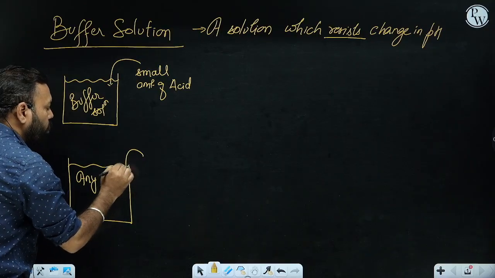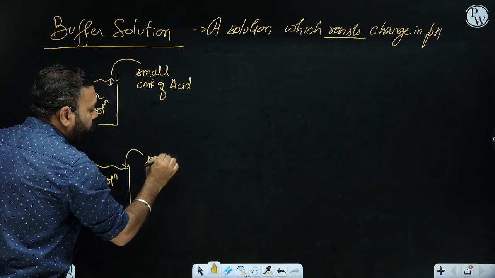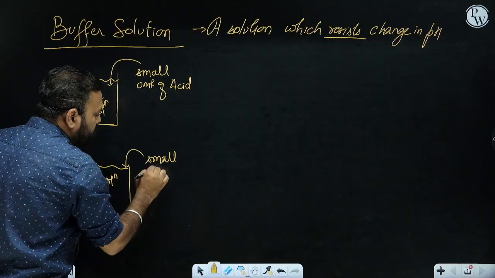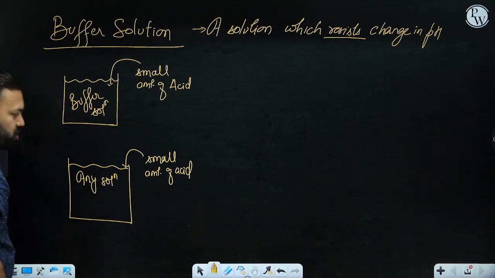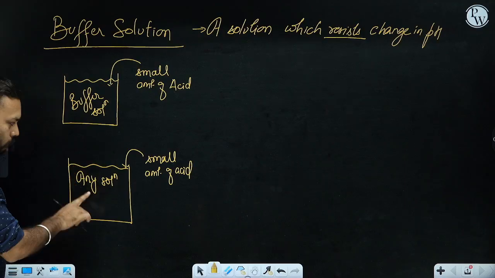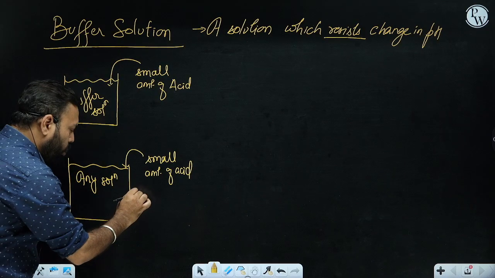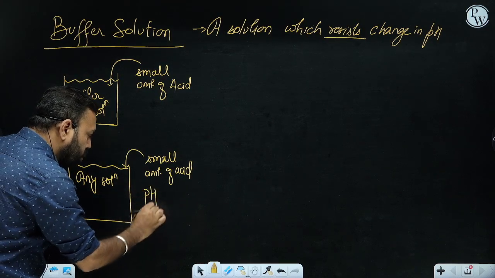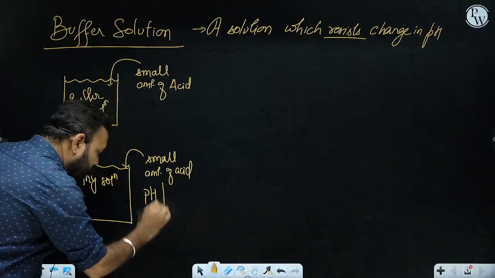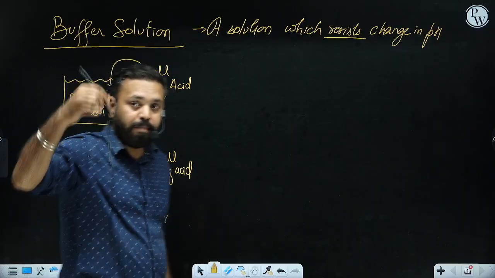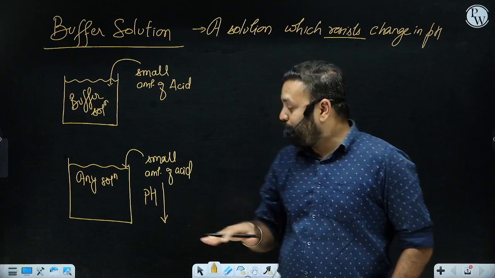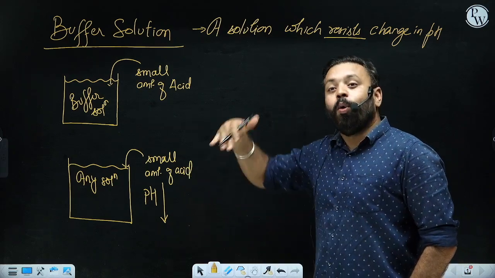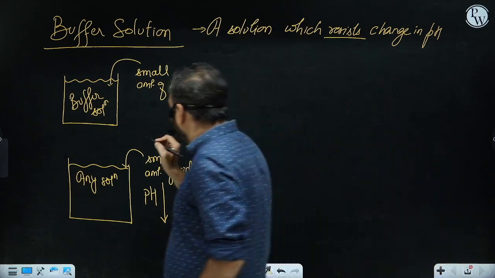What are you doing here? You're adding, again, a small amount of acid. So what is happening here? If you are clearly understanding, then you must say, sir, this is a normal solution. We are adding acid. What is going to happen to the pH of this solution? There will be a decrease in pH. Please understand, whenever I'm making this kind of arrow, it means decrease. Bigger arrow means more decrease. Smaller arrow means less decrease.